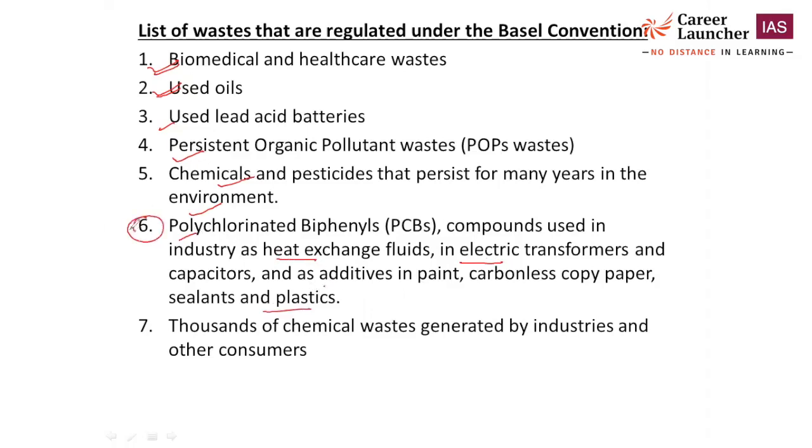So these are some important wastes regulated under the Basel Convention. The seventh one is thousands of chemical wastes generated by industries and other consumers. Okay, so it is important to know all the important chemicals listed under the Basel Convention.